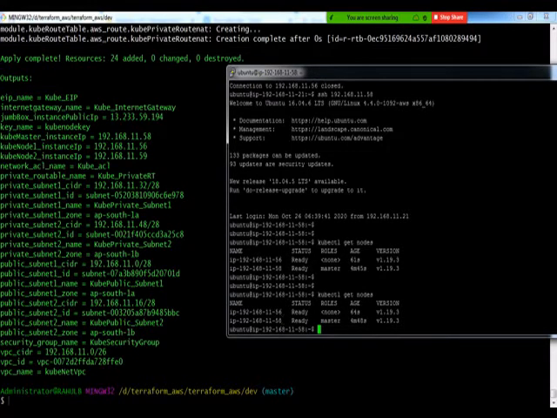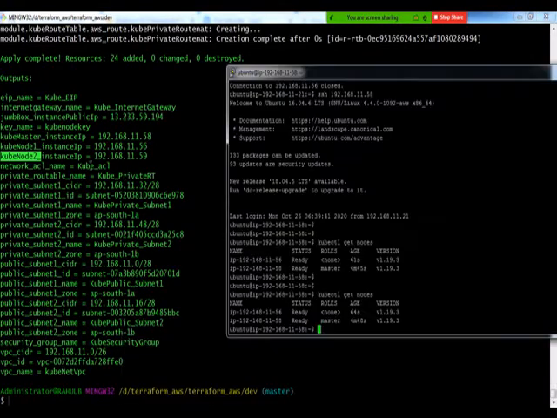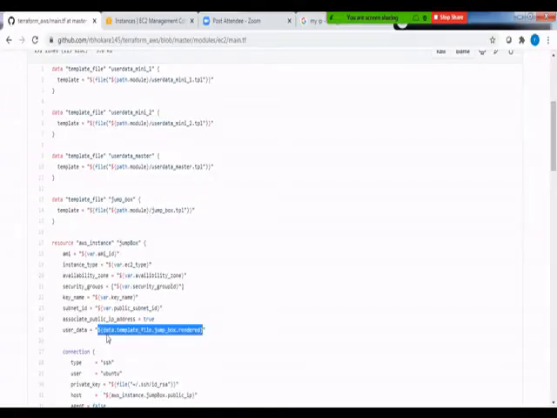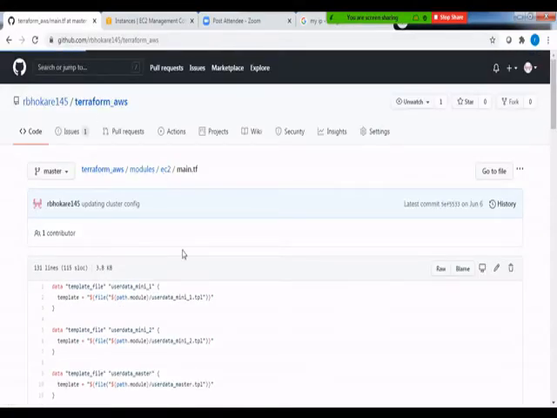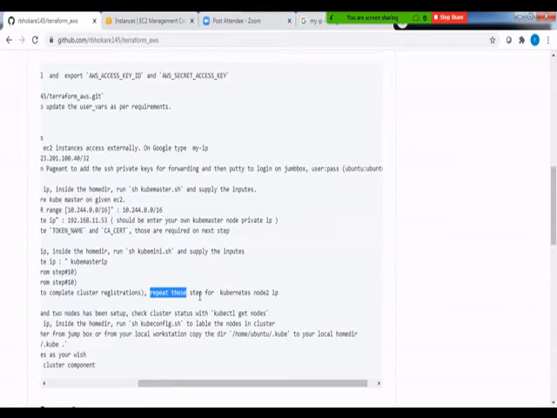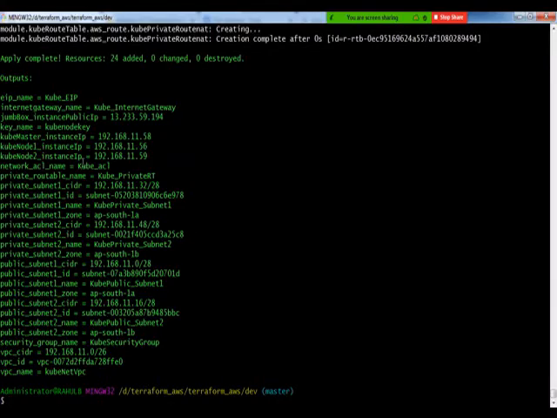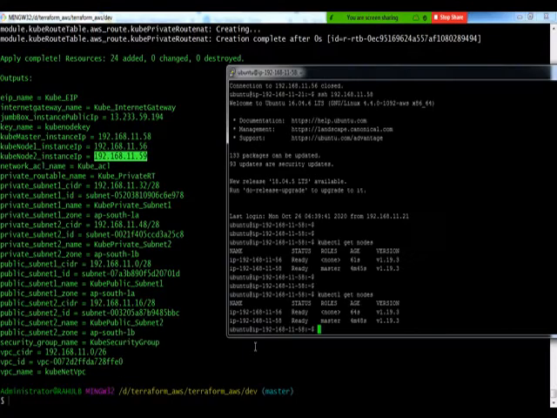Now we have to repeat the same thing for our node number 2, because in this architecture we have one Kubernetes master and two Kubernetes nodes. The master is ready and registered to the cluster. Kubernetes node 1 is ready and registered. We have to repeat the same thing for node 2, and that is what step number 11 talks about: repeat the step for the Kubernetes node 2 IP. I do have a node 2 IP.